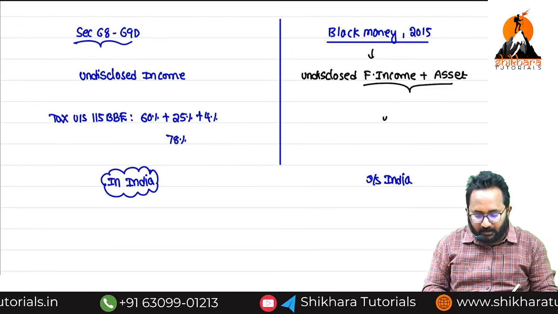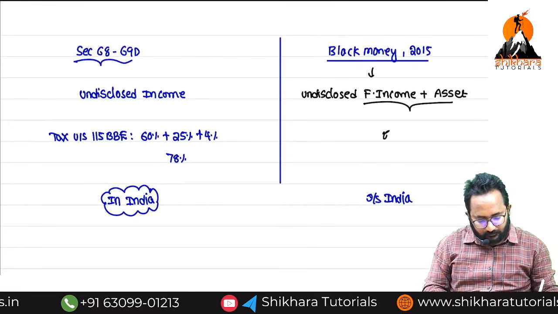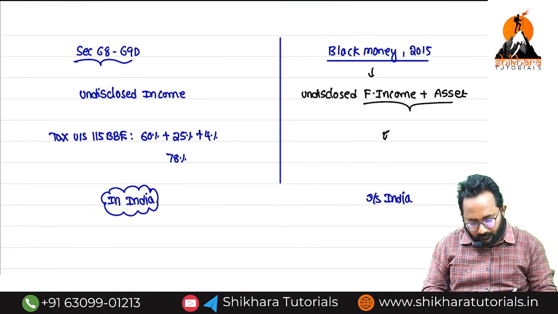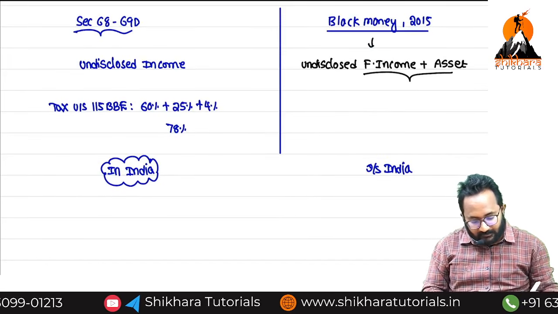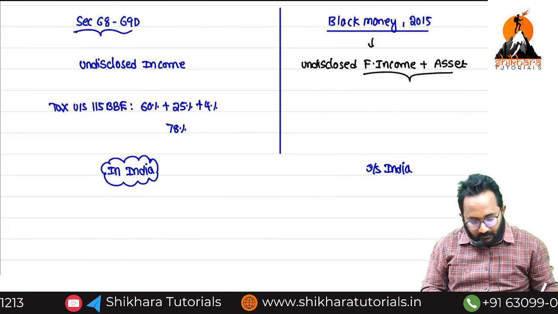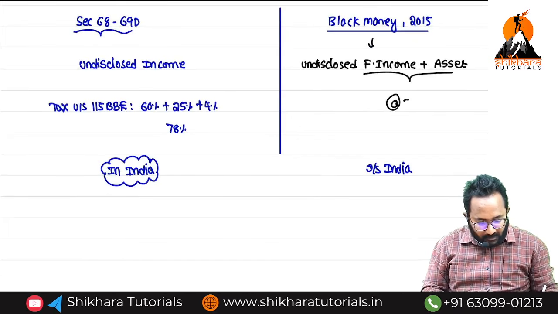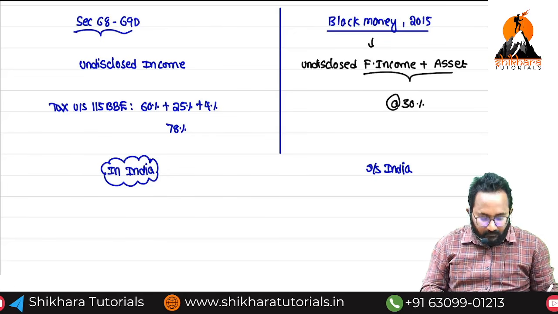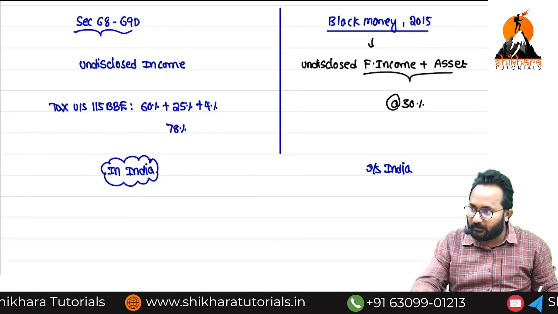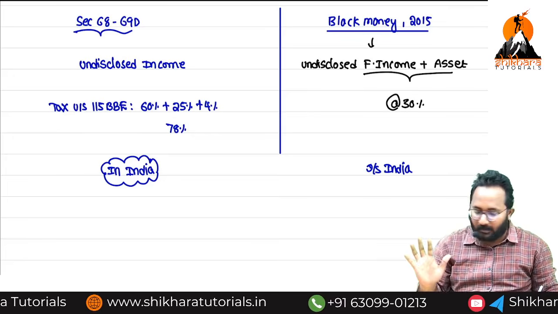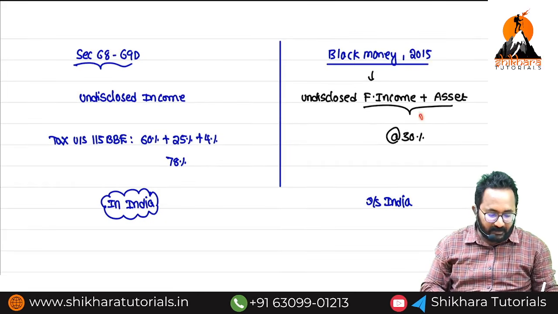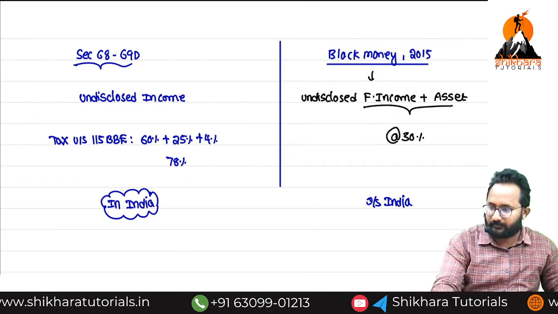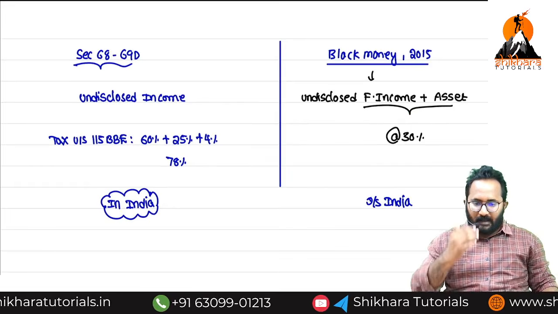Any idea about the rate? 30%. How much rate do we apply under this act? 30%. There is no education cess and no surcharge. Under this act, clearly the rate given is 30%. Shall we start this act?